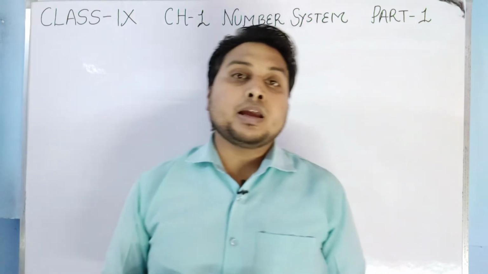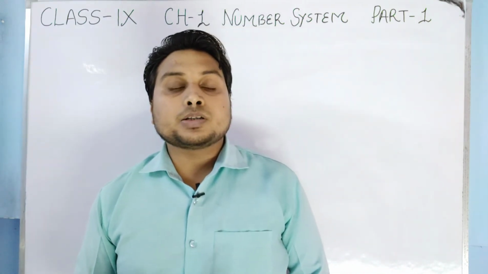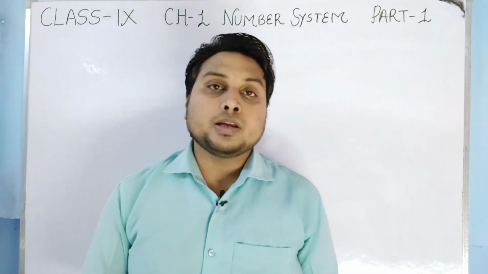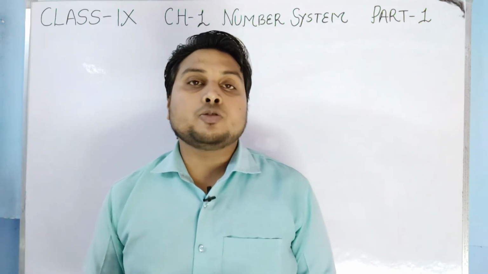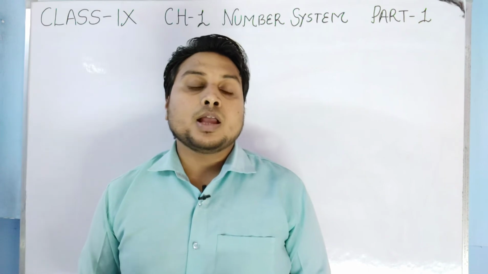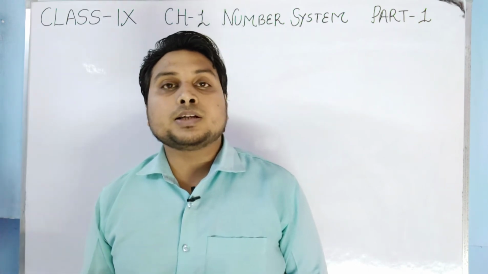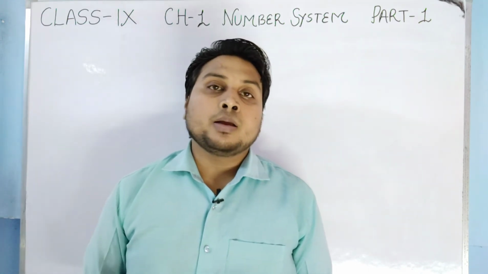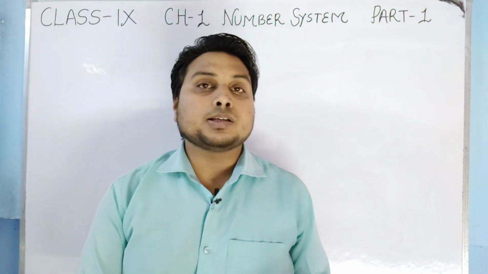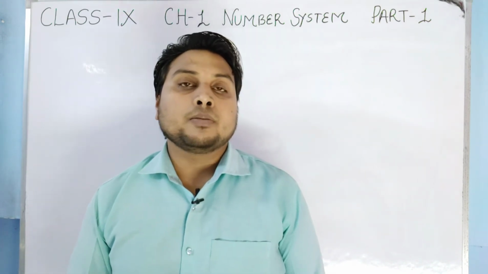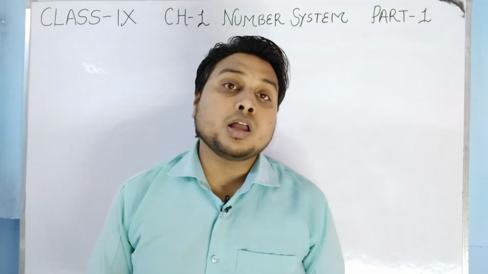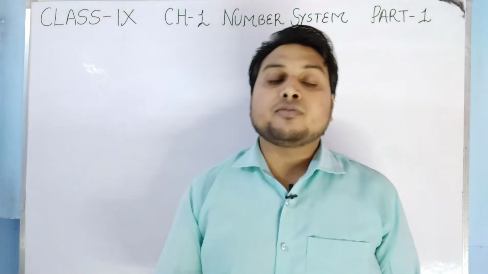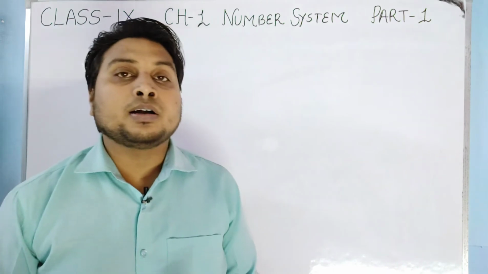After that we have studied the rational numbers. About the rational number I have told you that the numbers which can be written in the form of p by q, where q should not be equal to 0, and two important points I have told you, that p and q should be integers, and the second one is what, p and q should have the highest common factor as 1, means the numbers which are written in the form of p by q, that should be in the simplest form, so that will be the perfect rational number.